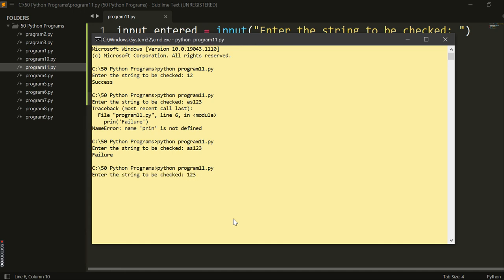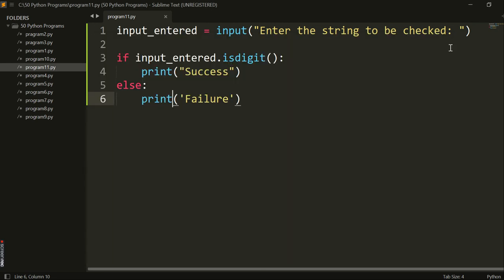Let's suppose 1, 2, 3, 4, 5, 6, 7, 8, 9. These are all numbers. If a string contains only numbers, then only it will return success. Otherwise, it will return failure. So this is how we can check whether a string is numeric or not.